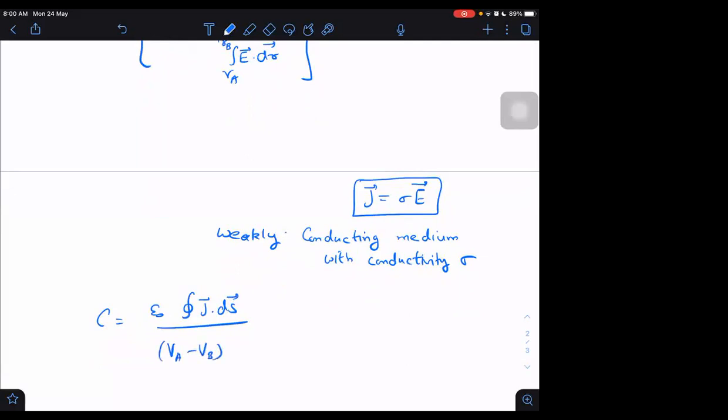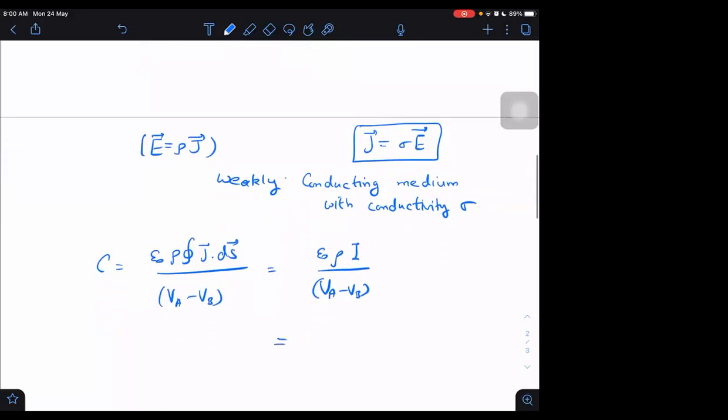I will tell you why I am doing all this. What is J dot ds integral? Can you tell me? Very good, you remember it. J dot ds integral will be equal to I. So what we are getting is epsilon naught into rho into I upon VA minus VB. But what is VA minus VB? Potential difference. And what is potential difference upon current? Resistance. Yes, sir.